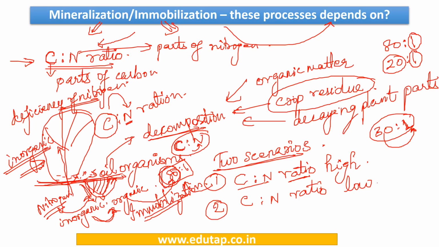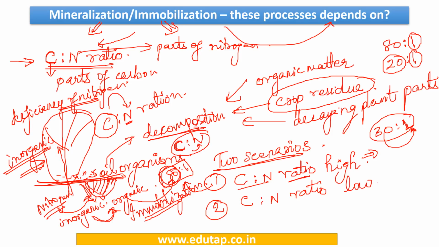Okay, so we can see here that the available nitrogen is already locked. So now the plants do not have any nitrogen for their use. So this is the process of immobilization. So when we have a high C/N ratio, we see that the process of immobilization starts.